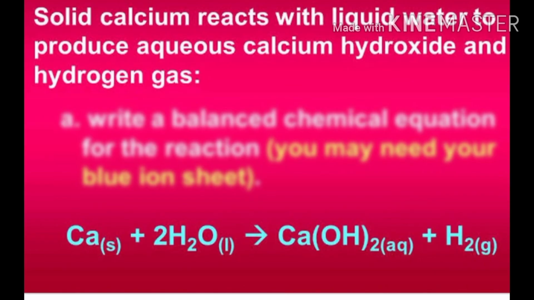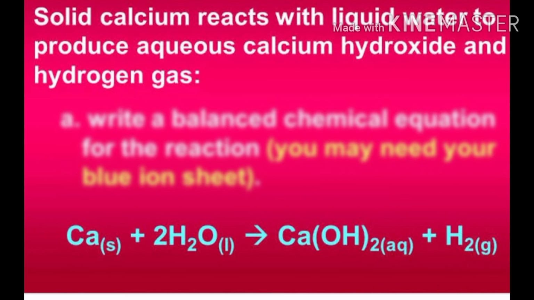Now let us discuss by taking another metal, calcium. Solid calcium reacts with the water to produce aqueous calcium hydroxide and hydrogen gas. You can see here the equation written for the reaction.